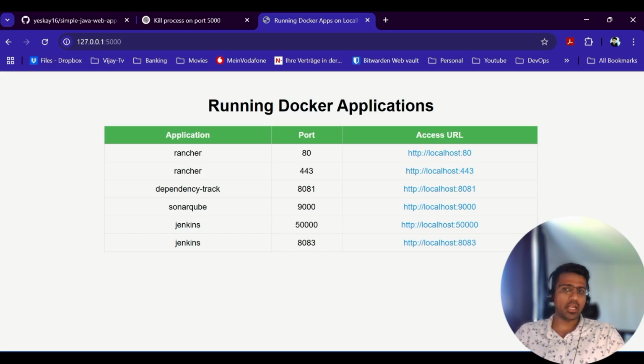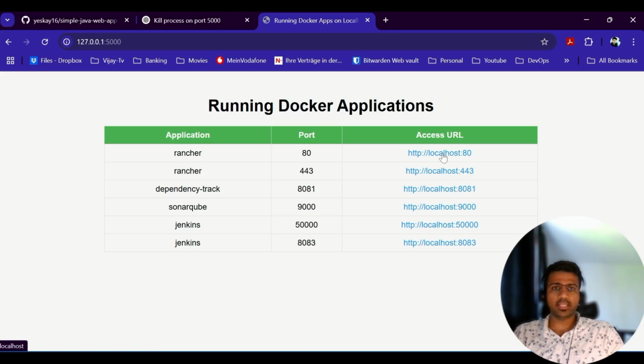There is Rancher running on port 80. You can also access it via port 443. There is Dependency-Track running on 8081. There is SonarQube running on 9000, Jenkins running on 8083, and the Jenkins self-hosted agent running on 50000. Then let's give it a few minutes for the applications and the containers to come up,